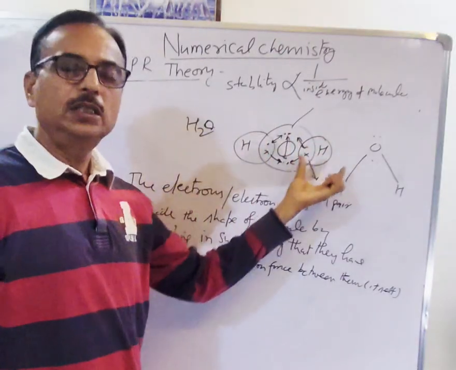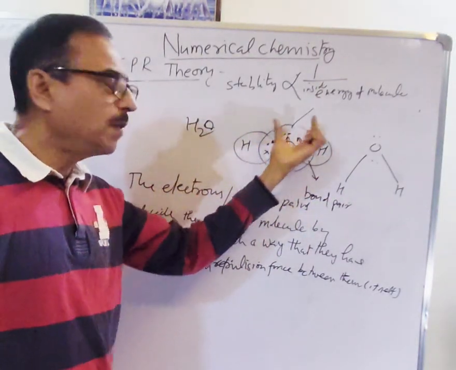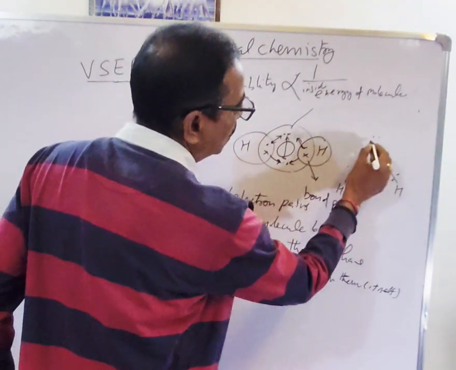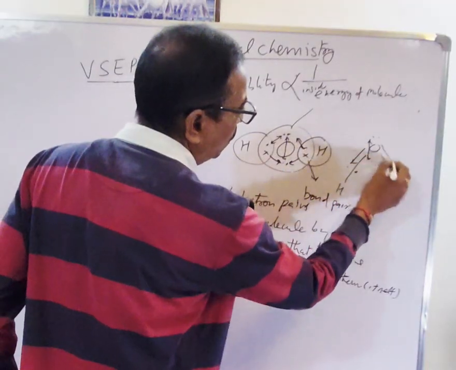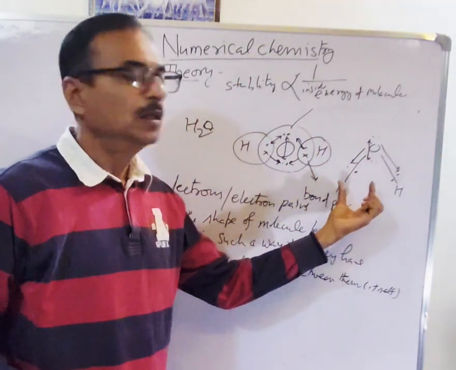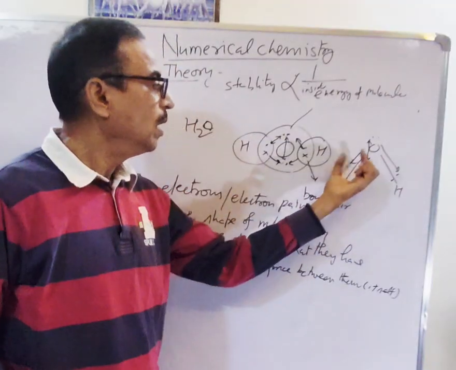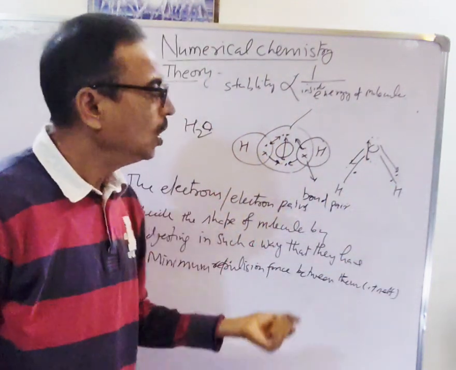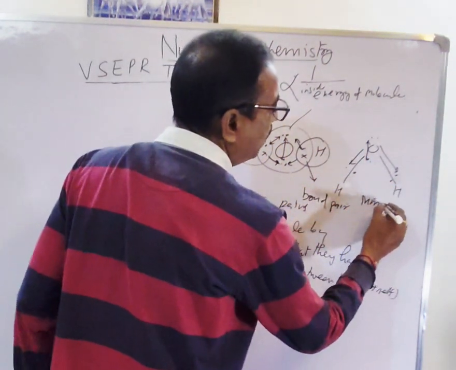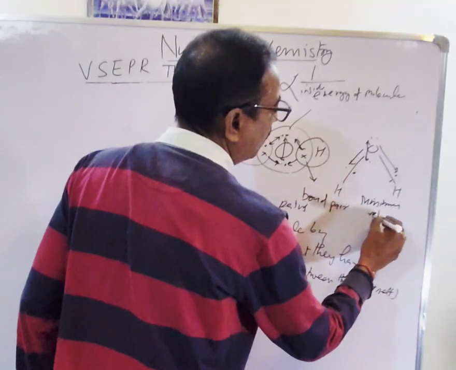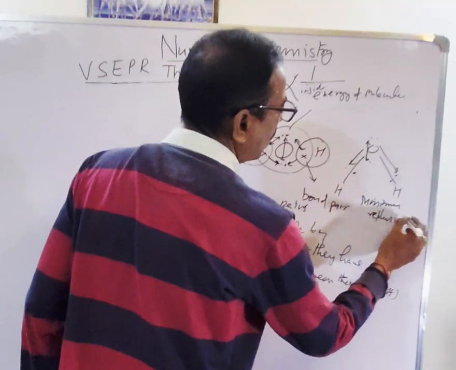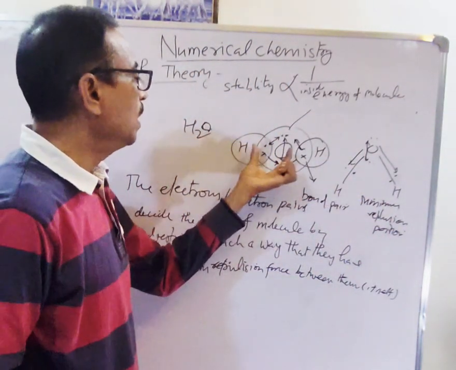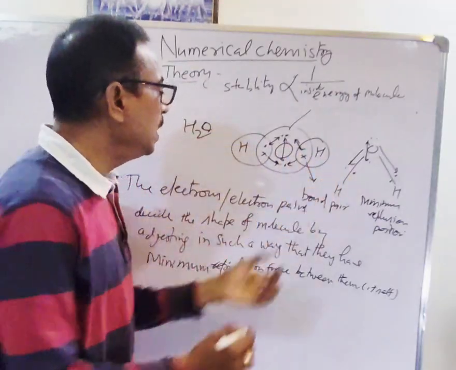So H2O is a stable compound, therefore minimum repulsion energy is required. Between the lone pair and bond pair, this is the state of minimum energy, the minimum repulsion position. So the shape is V type. Here repulsion is higher, so it is not linear.